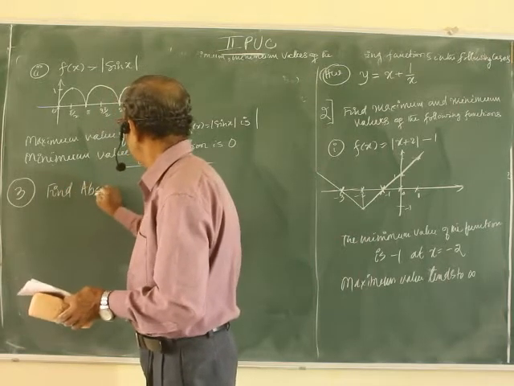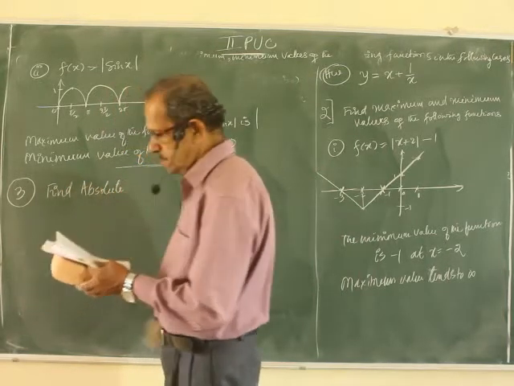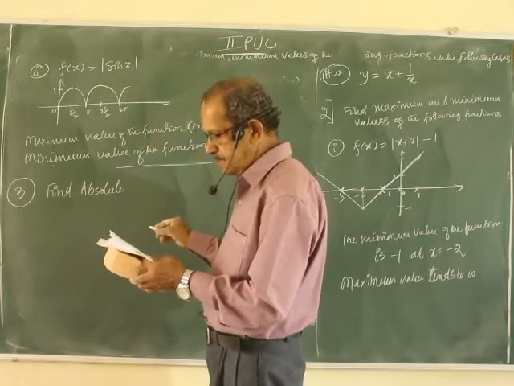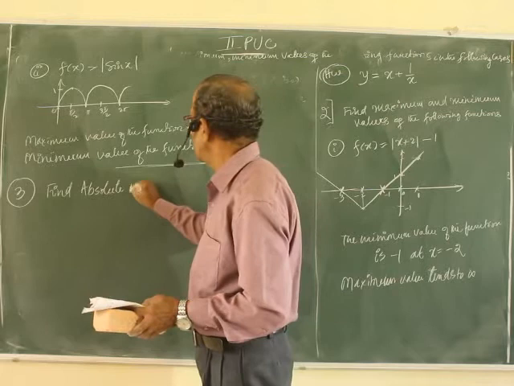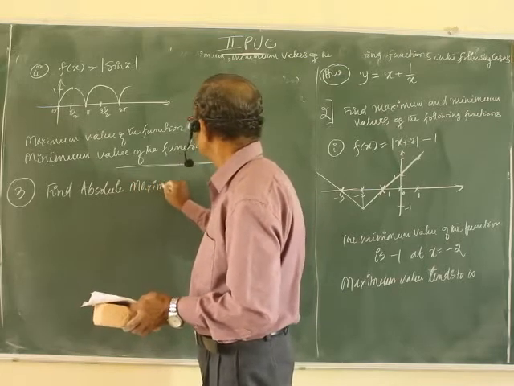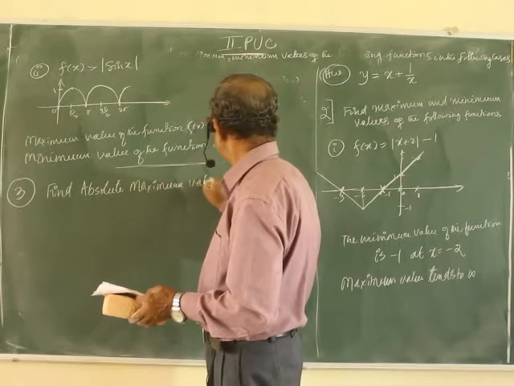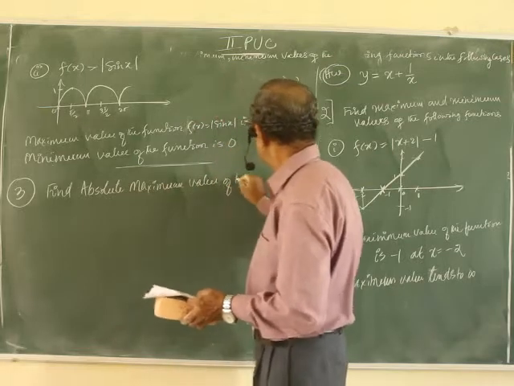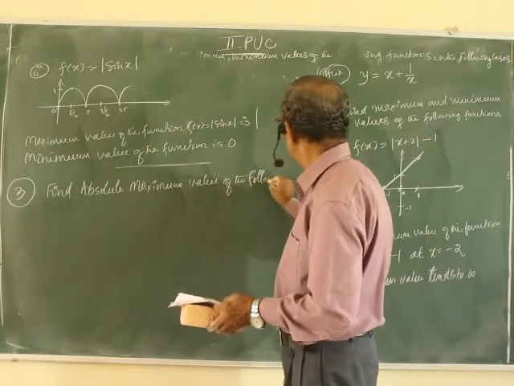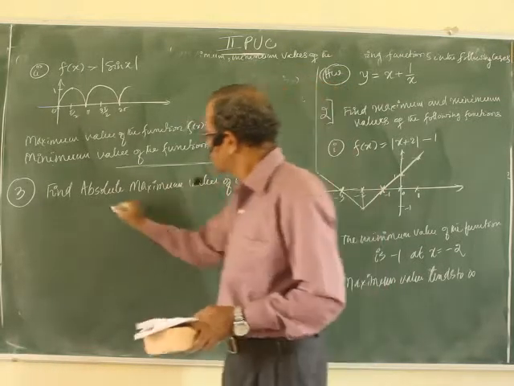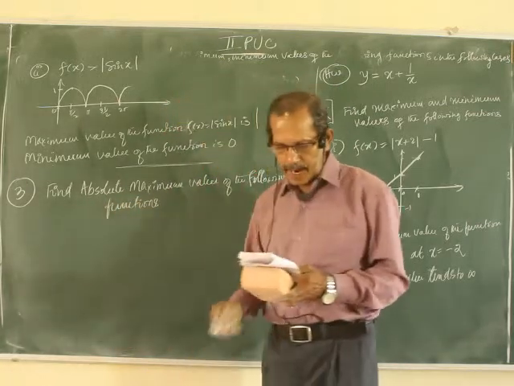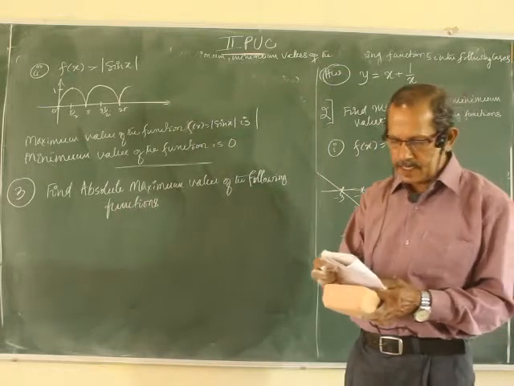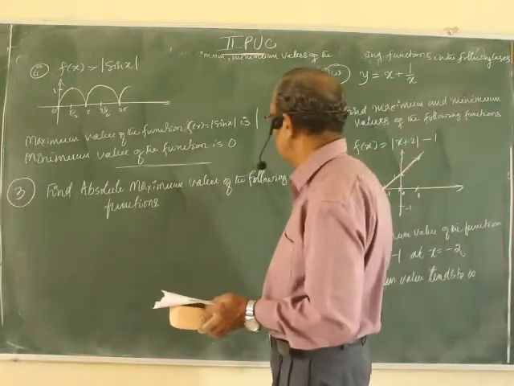Find the absolute maximum value of the following functions.